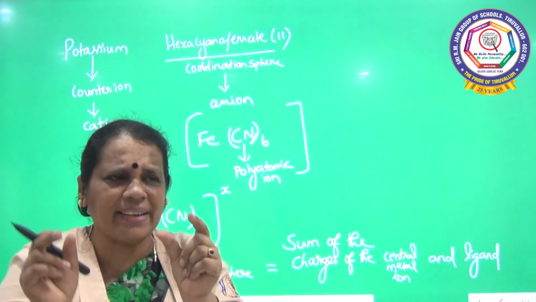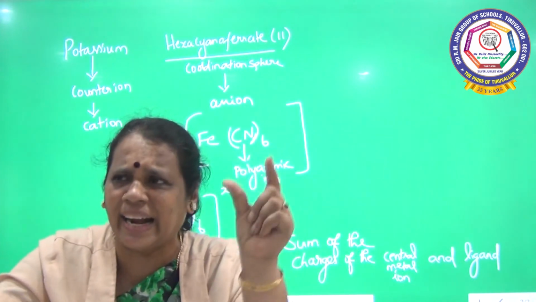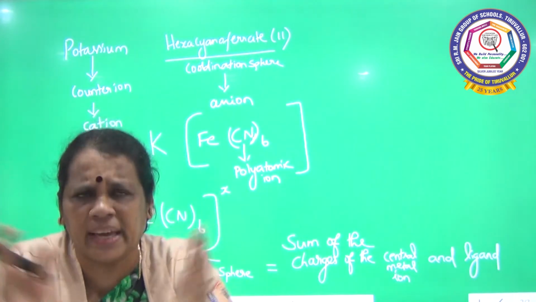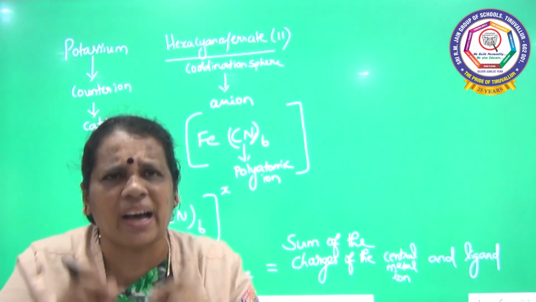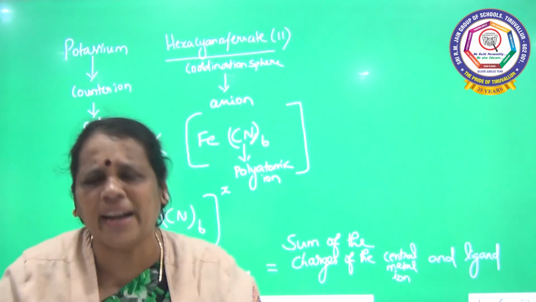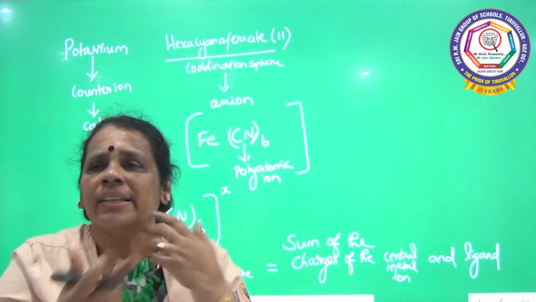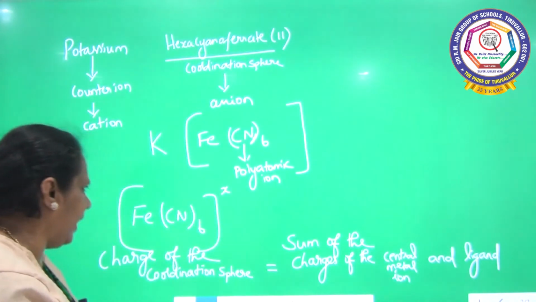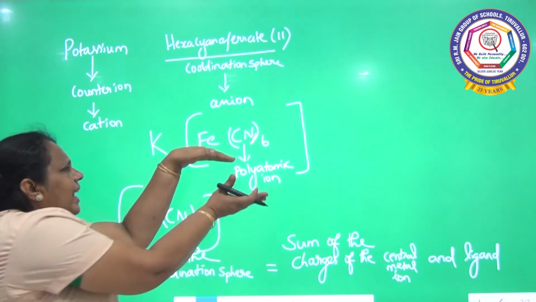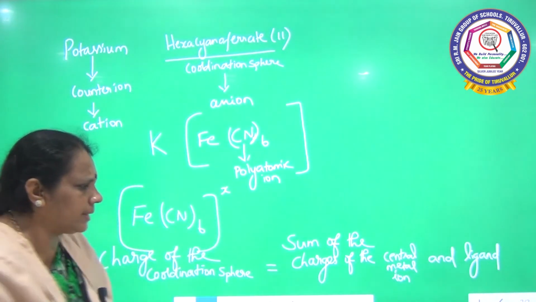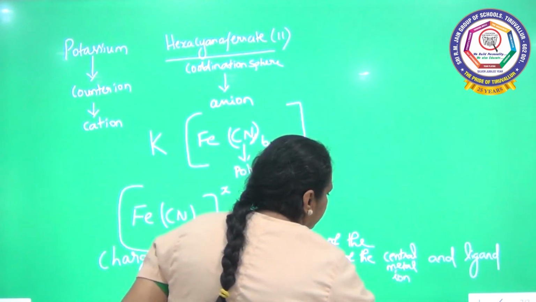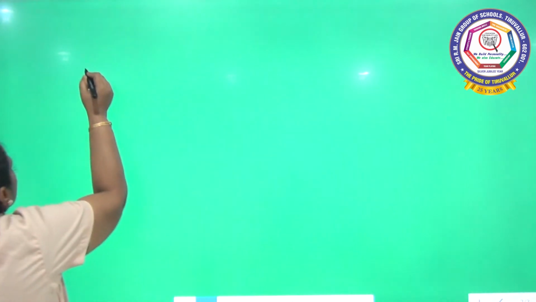So in the coordination entity, only the central metal ion and ligand are there. So you have to sum up the charges of the central metal ion and ligand. When you sum up the charges of the central metal ion and ligand, you can find out the charge of the coordination entity. So here, for this coordination entity, I don't know the charge, so I am taking it as X. Next step. Therefore X is equal to,